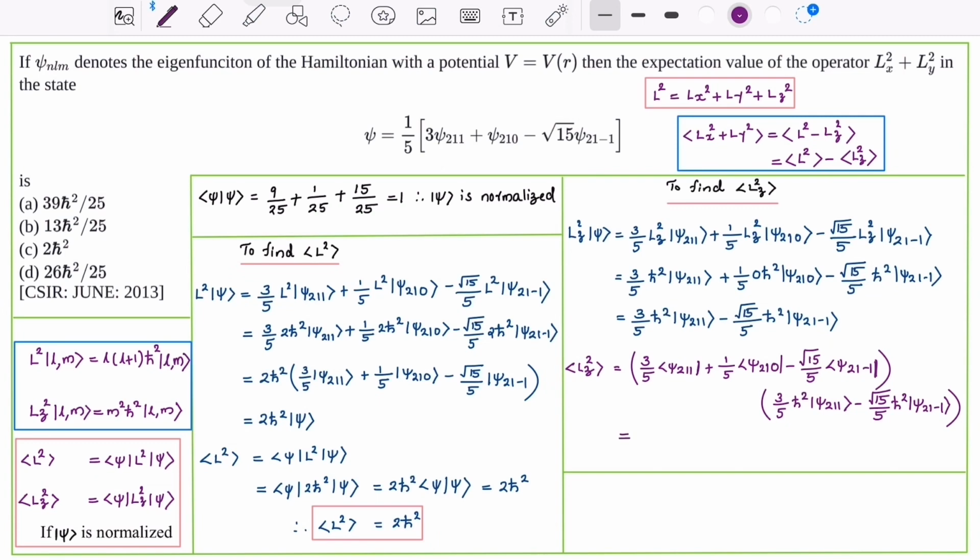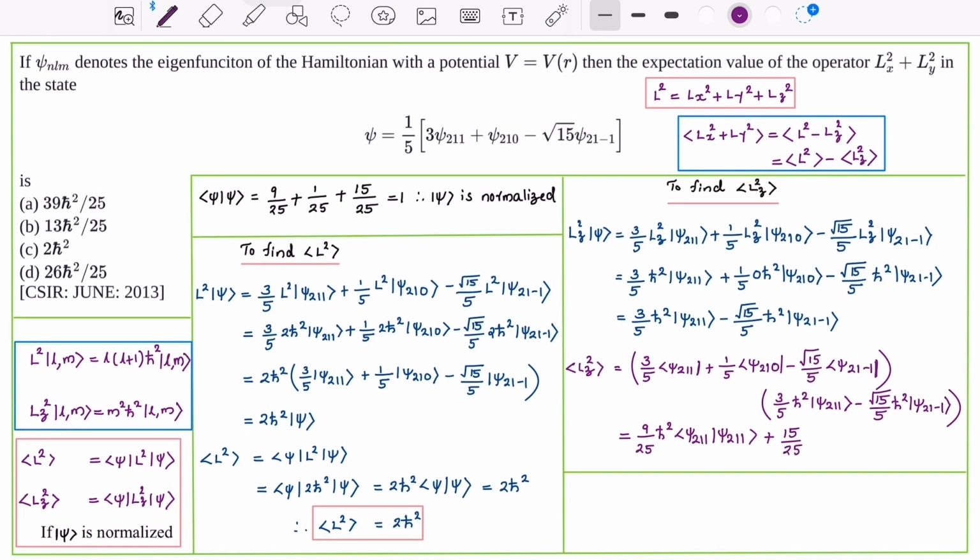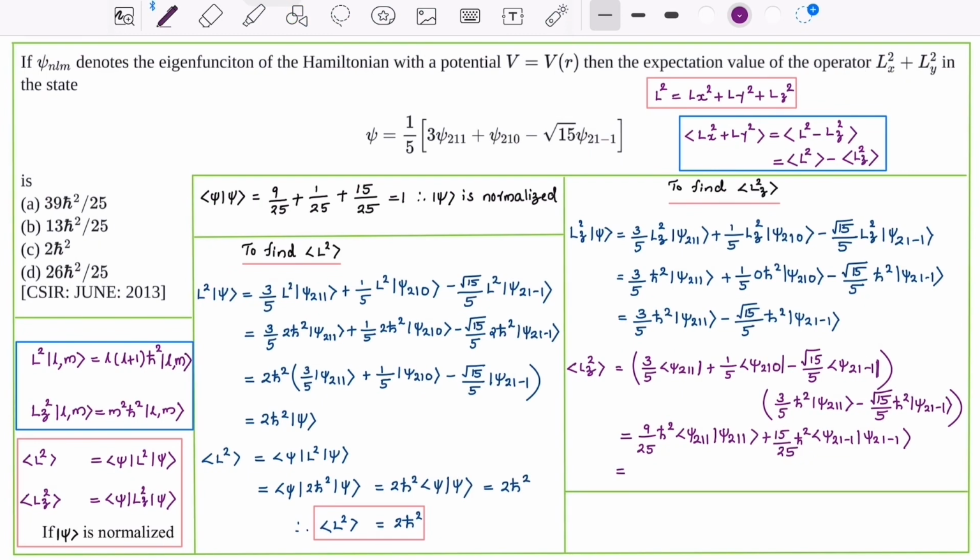This is equal to 9 by 25 h bar square times the inner product of psi 211 with itself, plus 15 by 25 h bar square times the inner product of psi 21 minus 1 with itself. Therefore it is equal to 9 by 25 h bar square plus 15 by 25 h bar square, that is equal to 24 by 25 h bar square. Thus, the expectation value of Lz square is 24 h bar square by 25.